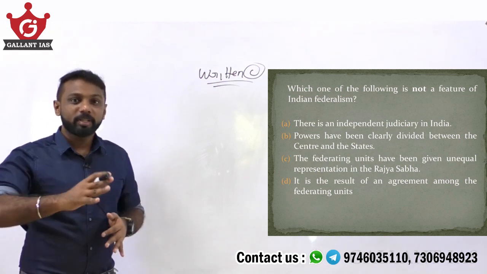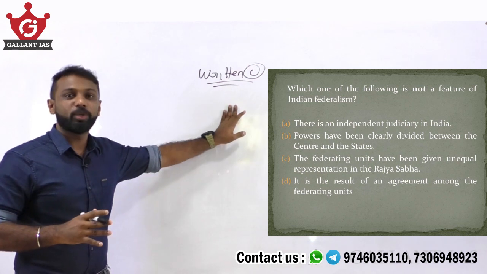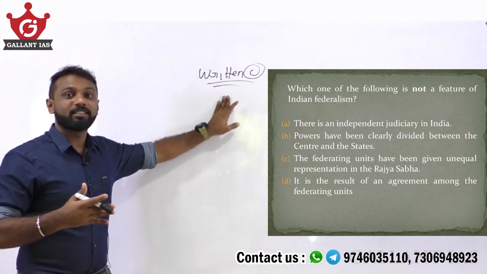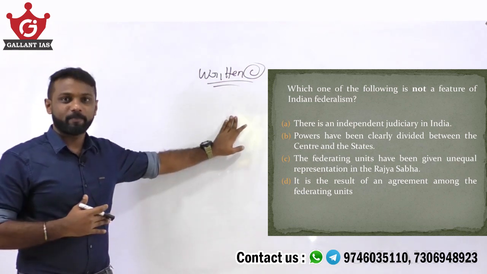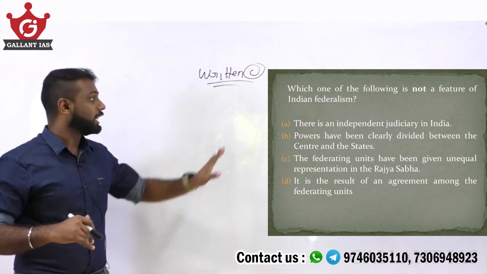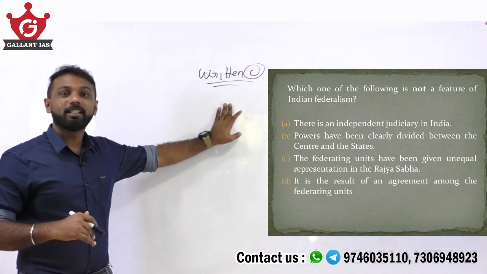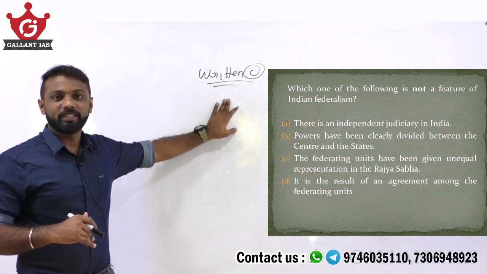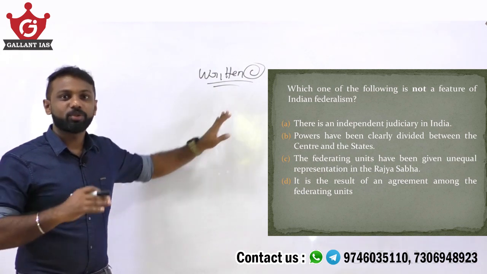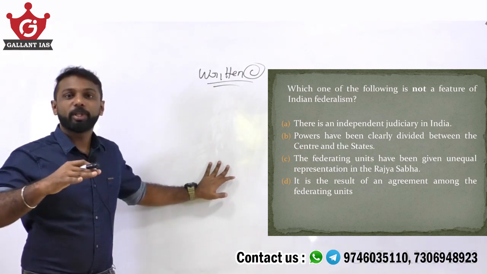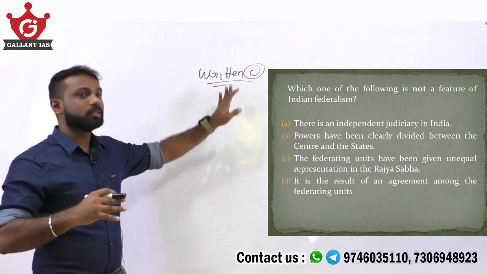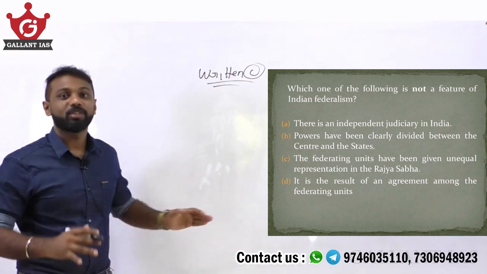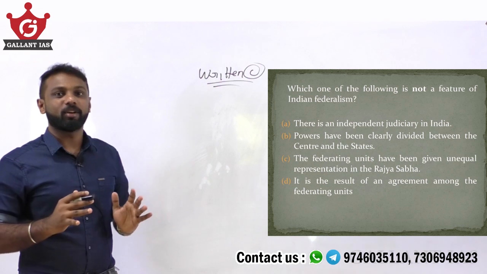Only the judiciary can look into whether any kind of dispute arises between these power separations. Under the Indian context, we are provided with a single integrated system of judiciary which is independent. So it can look into any kind of dispute arising between center and states. So that's a feature of our Indian constitution.